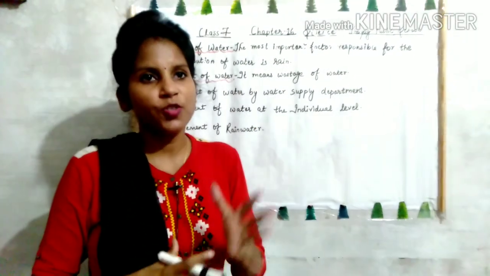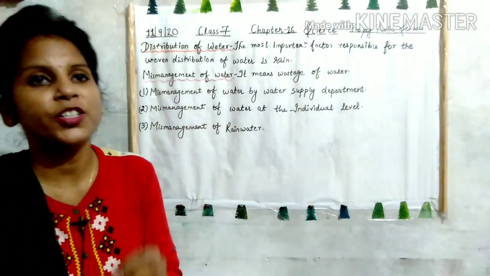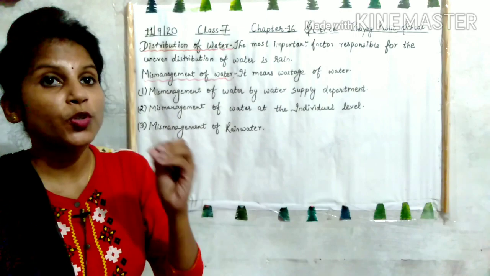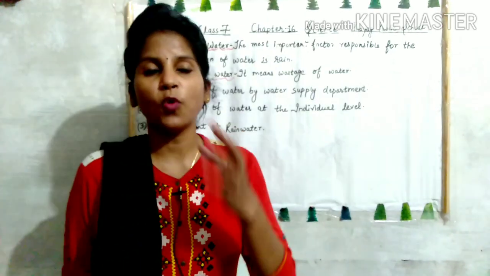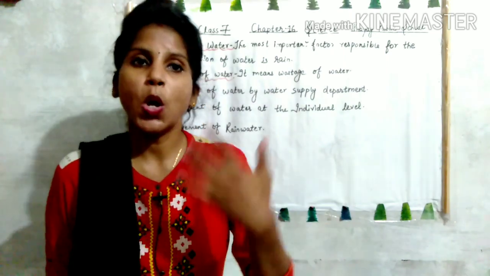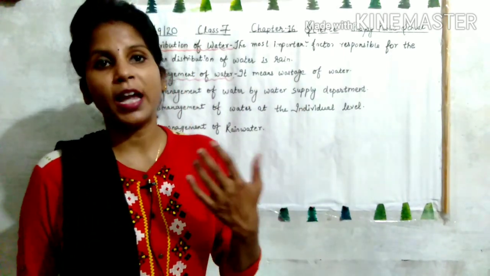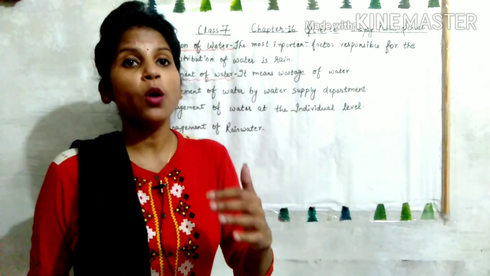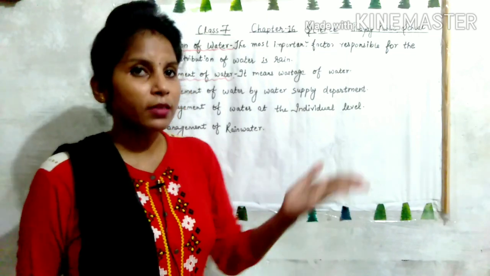This mismanagement of water. What do you mean by the word mismanagement of water? Not using the water properly. It means the wastage of water. Mismanagement of water means wastage of water. So how wastage of water can be prevented and how mismanagement of water takes place? It takes place at 3 levels.